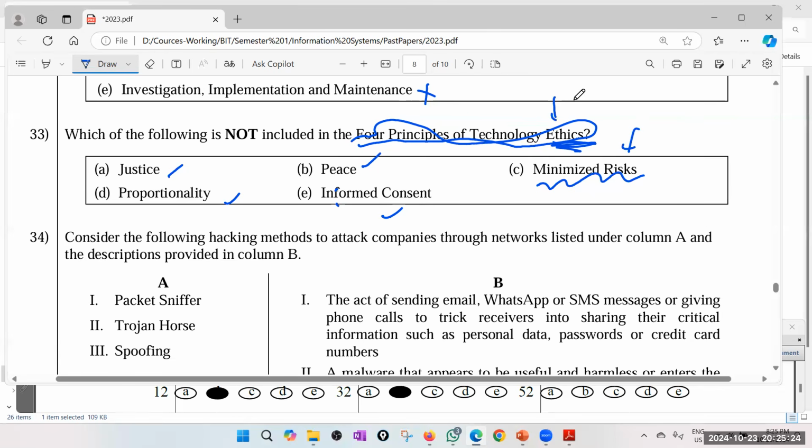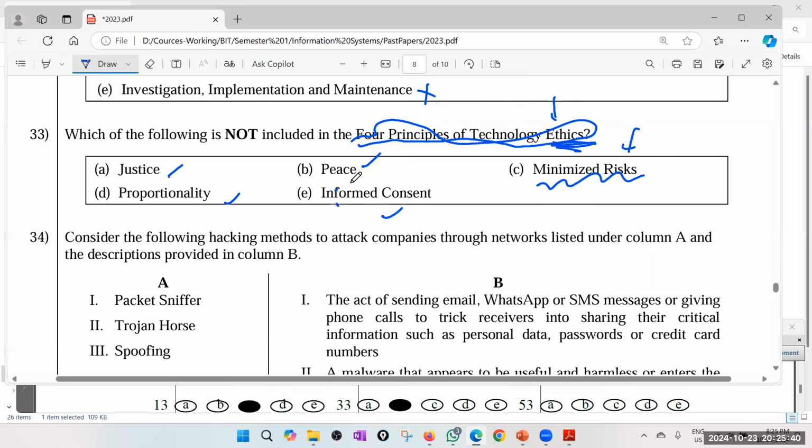Four principles of technology ethics. But maybe, actually I'm not very sure about this, but I'll go for C, okay? Right, the examiner has taken B. Maybe this is a standard thing. Right? Maybe justice, proportionality, informed consent, and minimize risk.